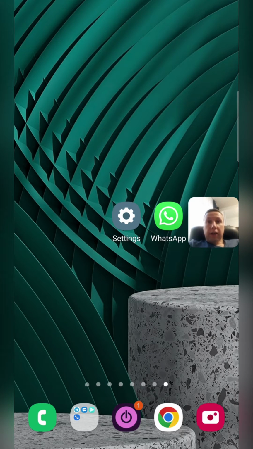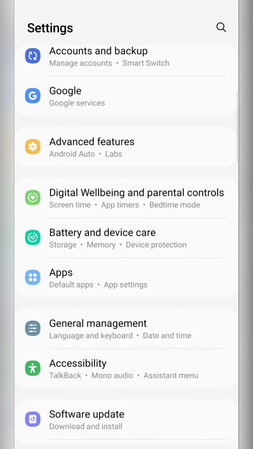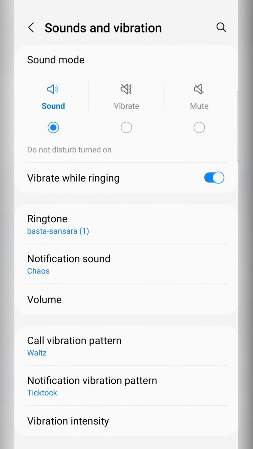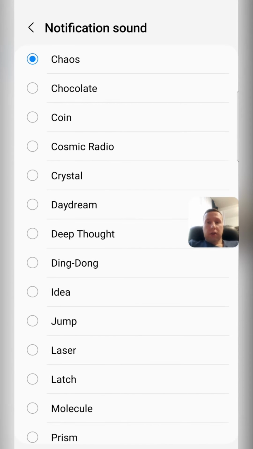Hey guys, how to change notification sound on Android Samsung phone. Go to the settings. In settings, find sounds and vibration, and here we see notification sound, and we can change it here for all apps. And what to do if we want to set different notifications for different apps.